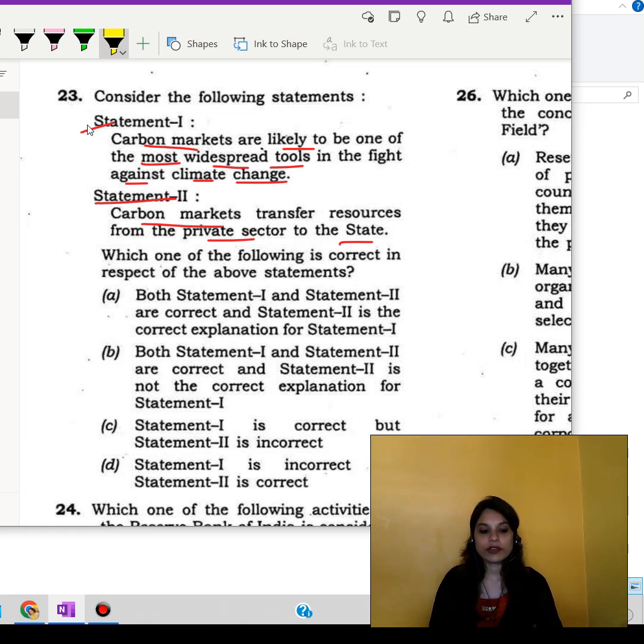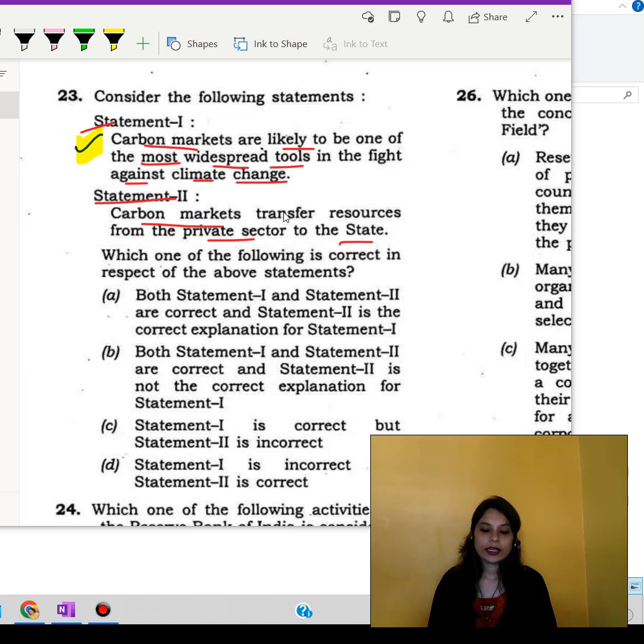This statement is generally correct, because carbon markets have gained prominence gradually as a policy instrument for addressing climate change. So we are going with statement 1 as correct. Moving over to statement 2.